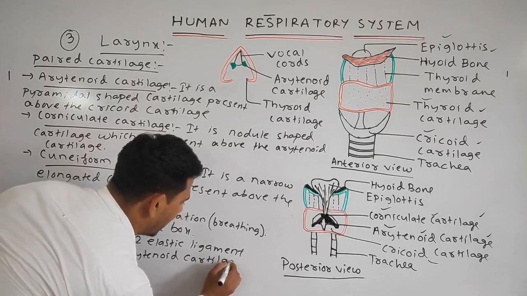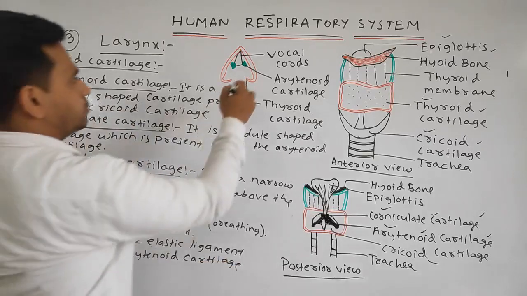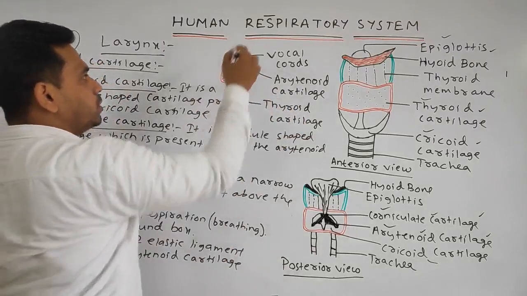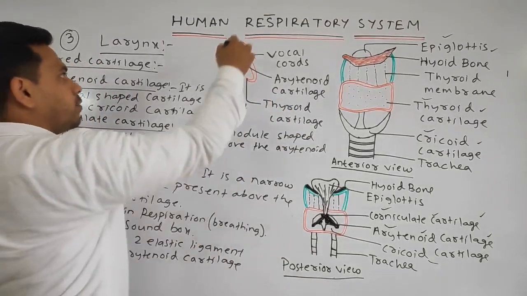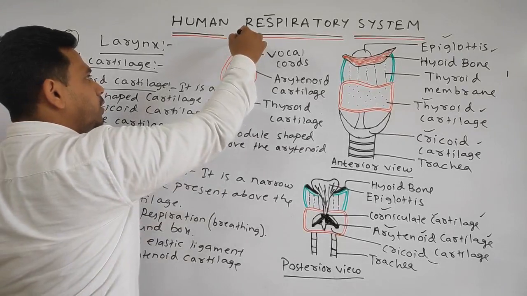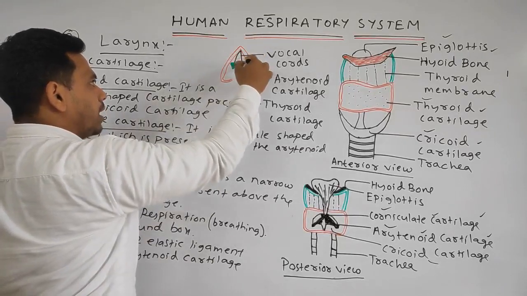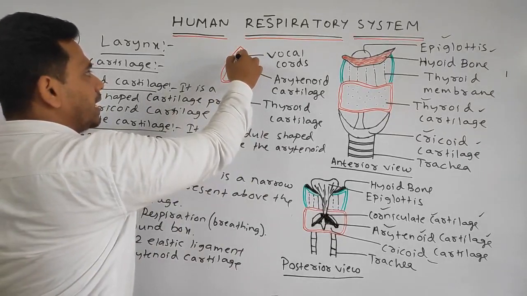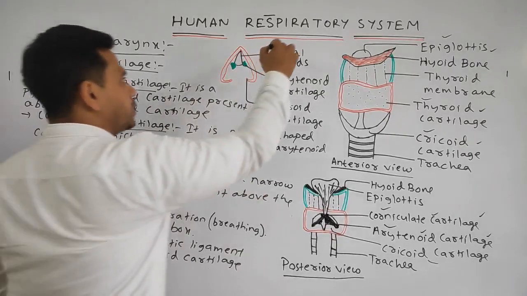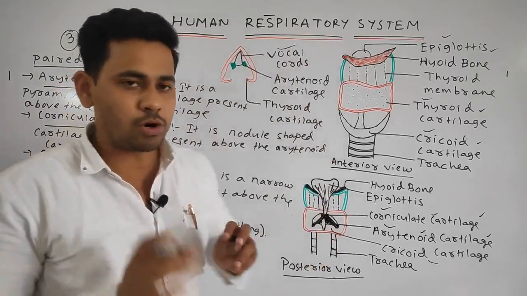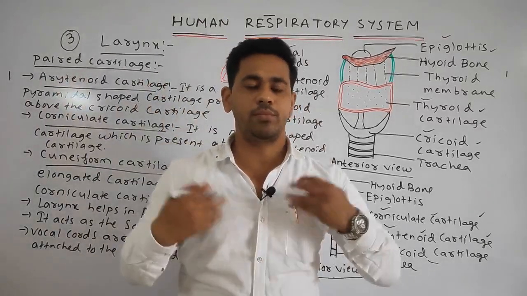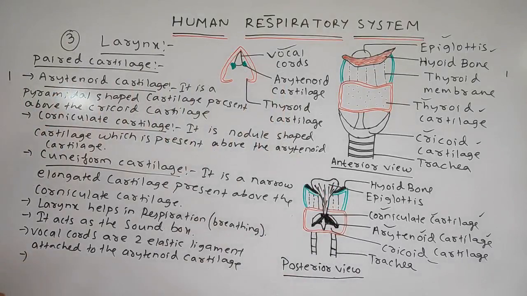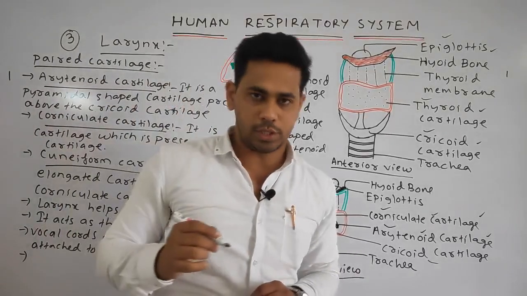Okay, in the diagram you can see clearly, this one is the thyroid cartilage, this one is the arytenoid cartilage, and this one is the vocal cord. It extends from the posterior portion of the thyroid cartilage up to the vocal process of the arytenoid cartilage. These are the two elastic ligament-like structures which act as the sound box and by which we can produce sound. The main function of the vocal cord is that it helps in producing sound.